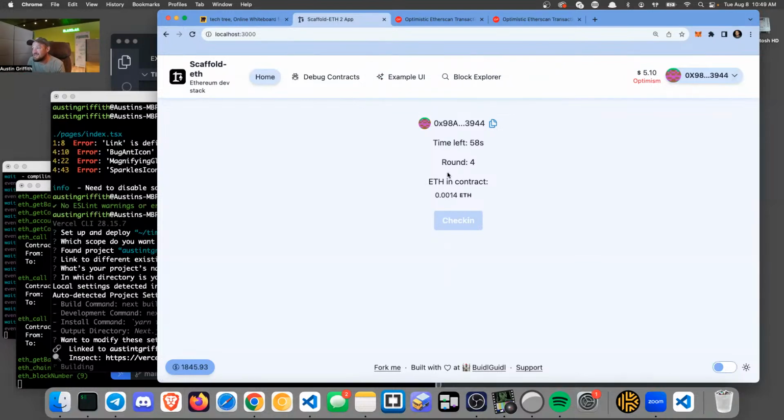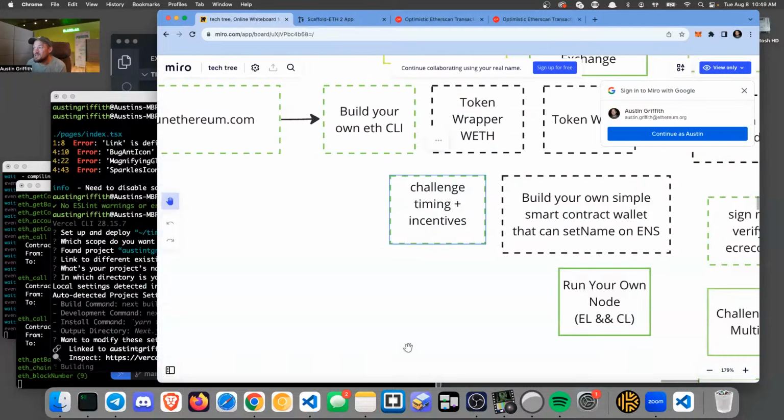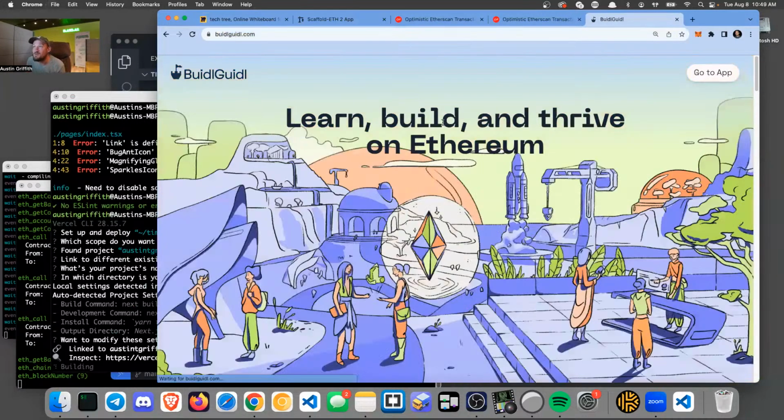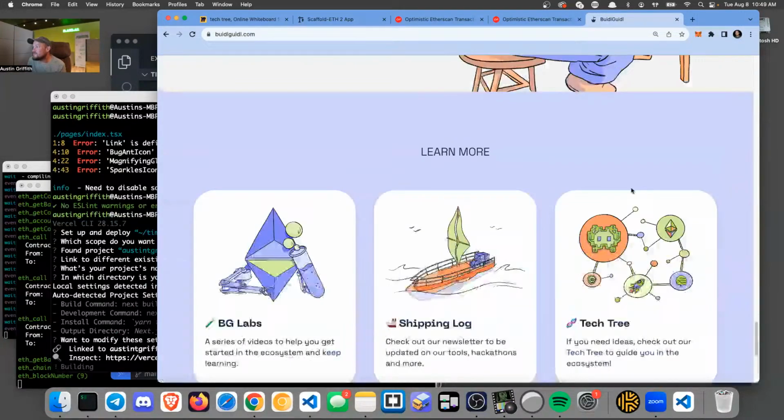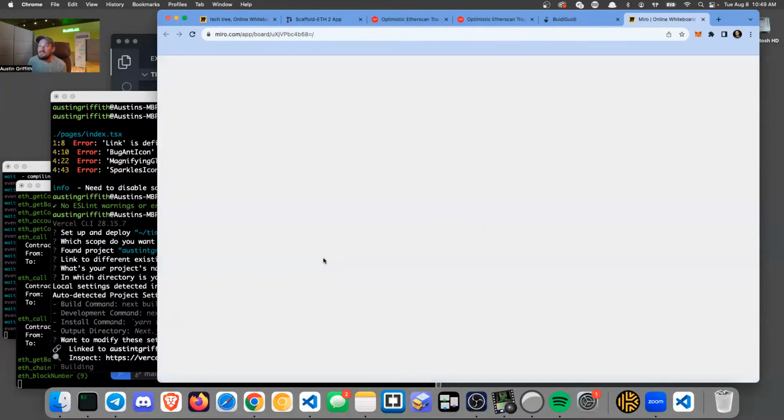And then the contract will be empty, and we'll be on round 10 and we'll be done. But that's what we were able to do with a short amount of time. And we really wanted to zoom in on what the heck is this challenge, timing, and incentives here on the tech tree. And you can find the tech tree, by the way, by going to buildguild.com. And it's all the way down here at the bottom. We've got the tech tree. That'll get you to that Miro board.